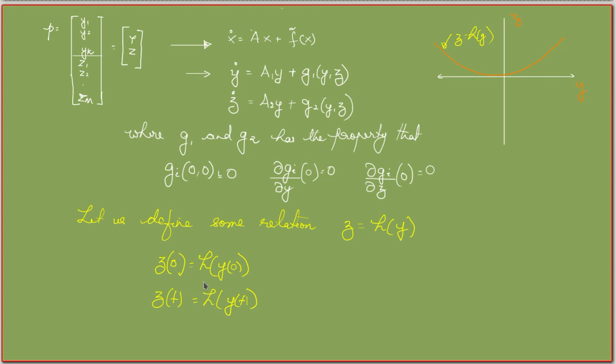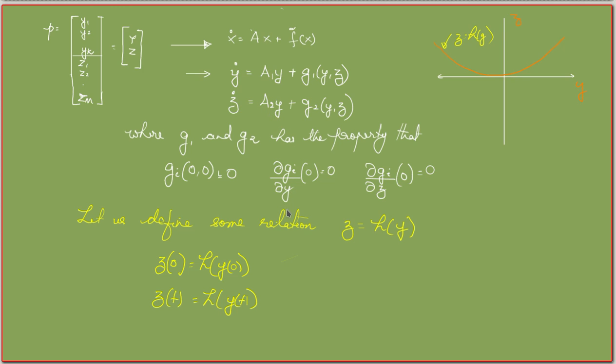So we have a theorem which says that if I define a function z is equal to h of y, it will be the center manifold for this system if these conditions are satisfied, as well as A1 is a matrix with zero real parts and A2 is a matrix with eigenvalues with negative real parts.